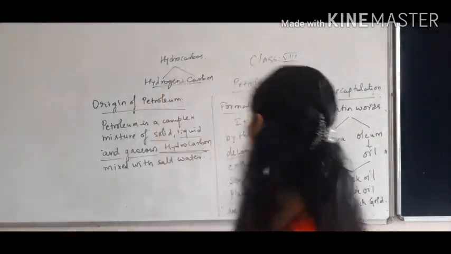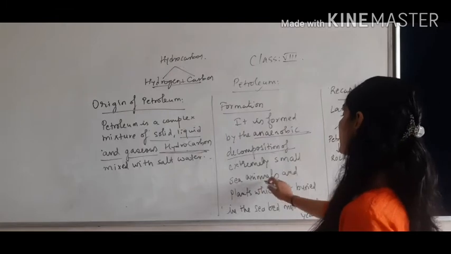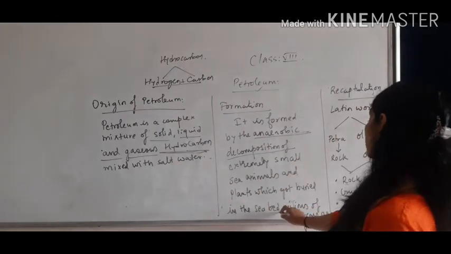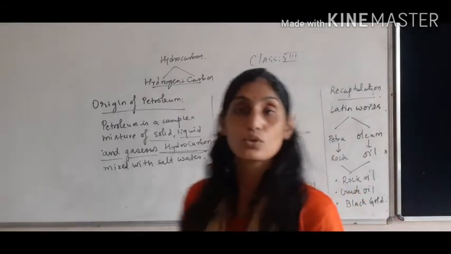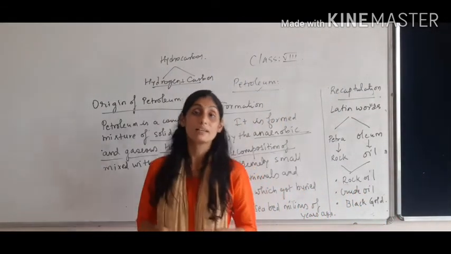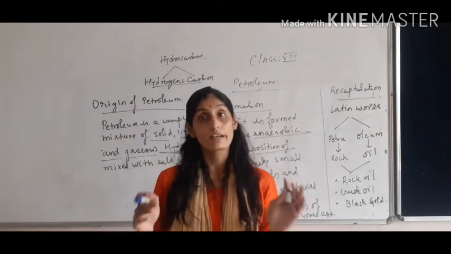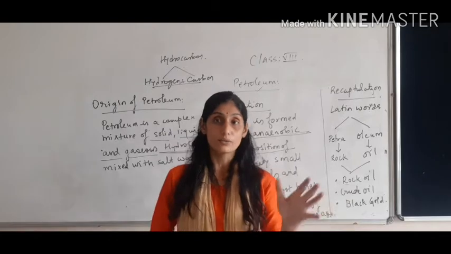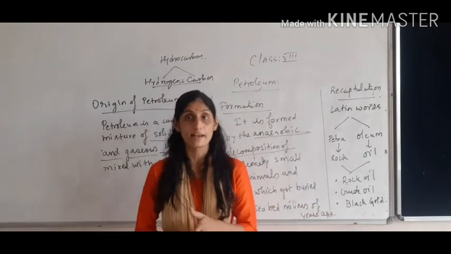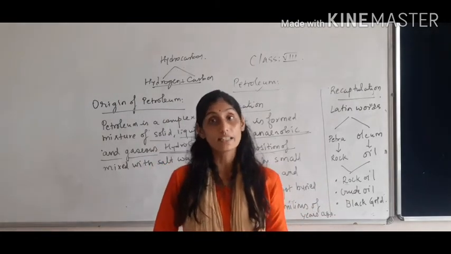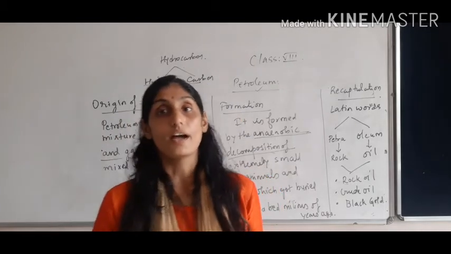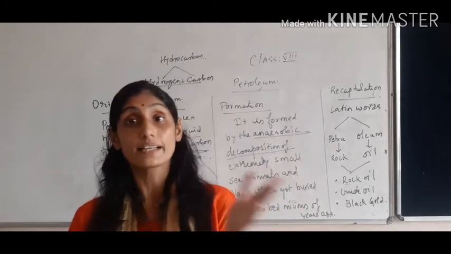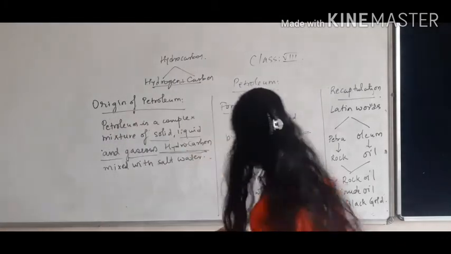Decomposition of extremely small sea animals and plants which got buried in the sea bed millions of years ago. Due to extreme heat and pressure they are converted into oil. That is known as crude oil.